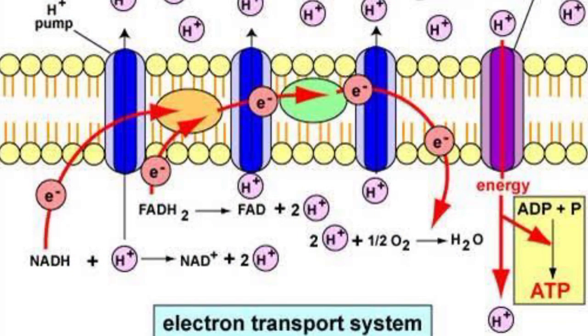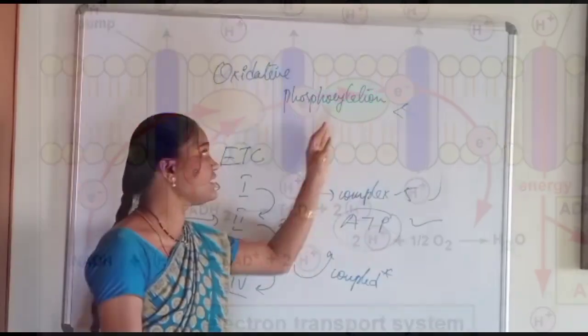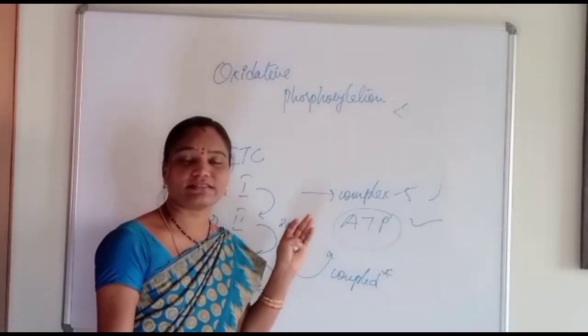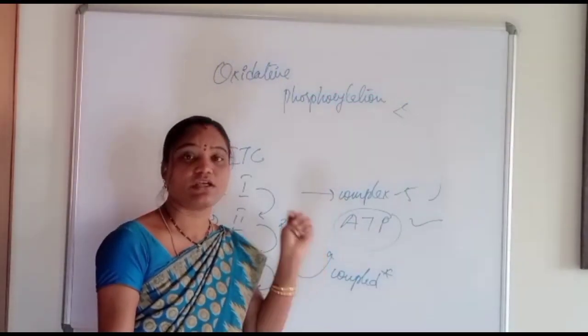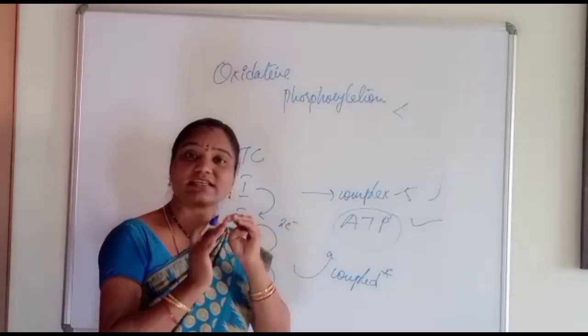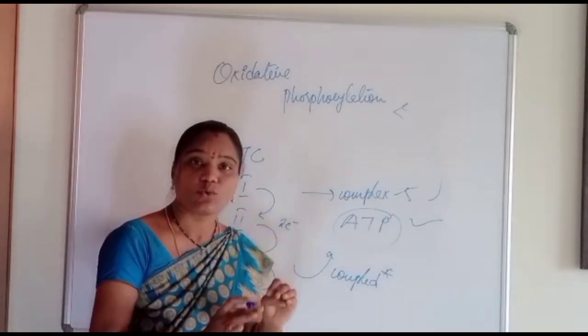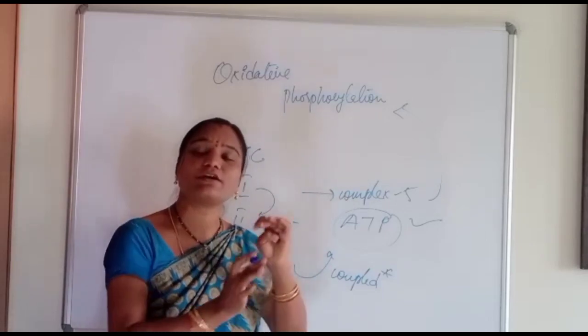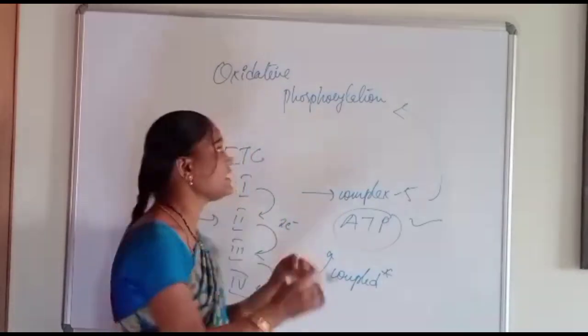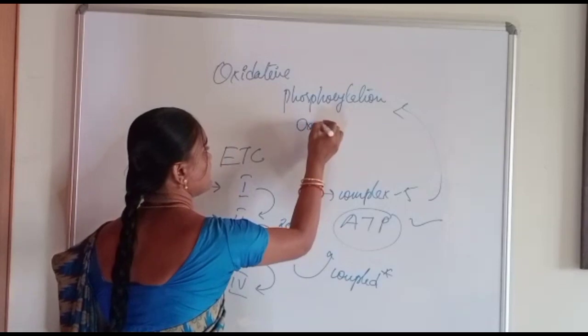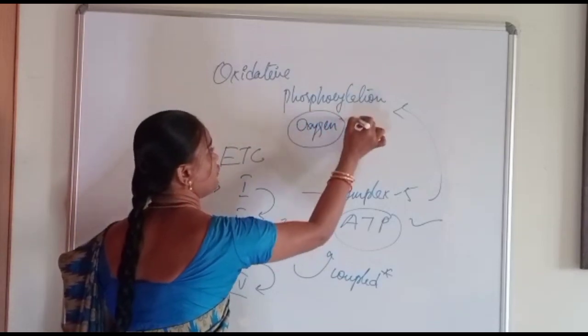A pair of electrons is carried from one complex to another, coupled with, and here you have to highlight this word, coupled with ATP synthesis. This is known as oxidative phosphorylation, which means synthesizing ATP molecules coupled with the electron transport chain and in the presence of oxygen.